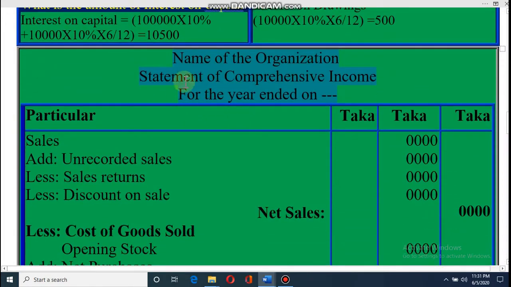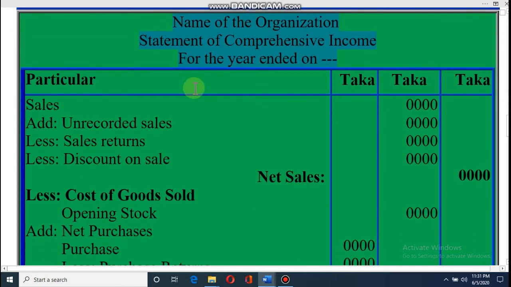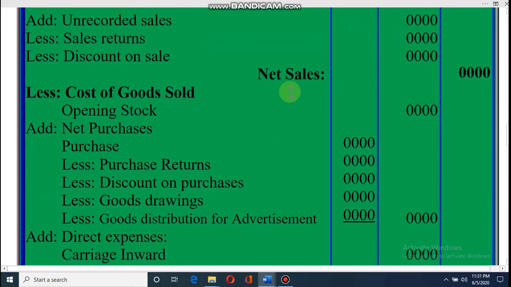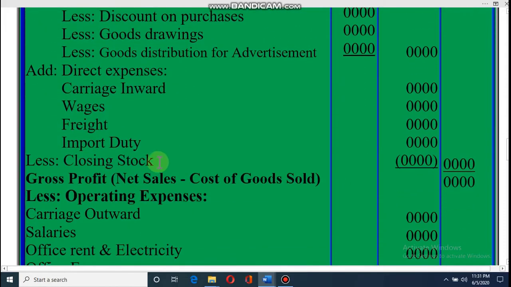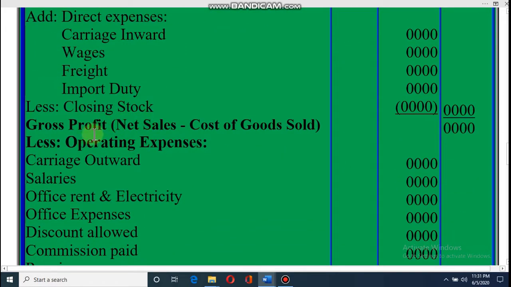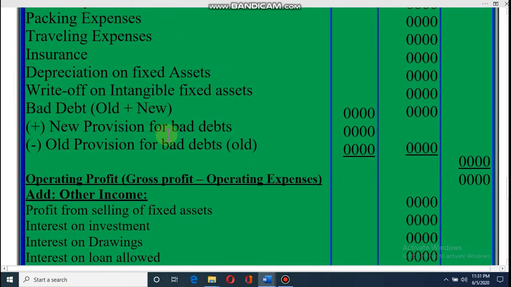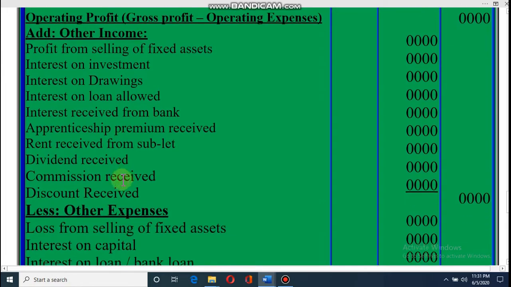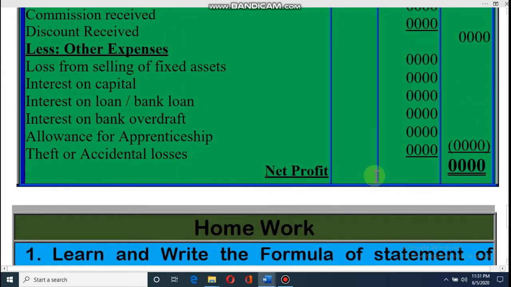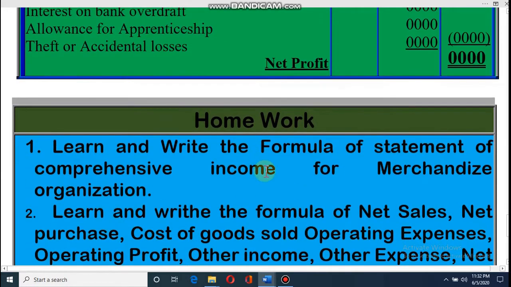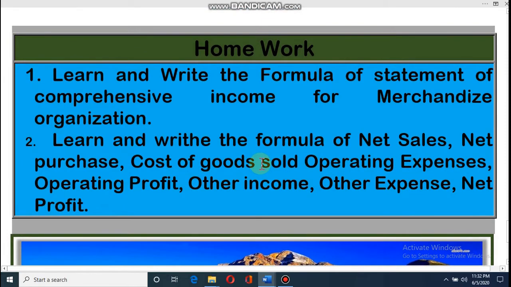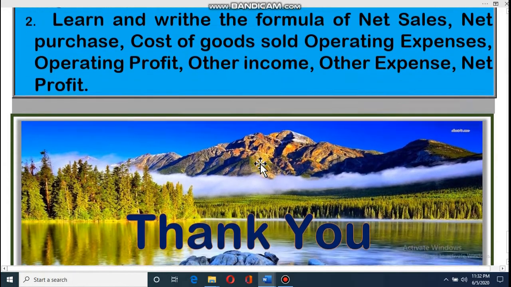Dear student, now for your betterment, from last class I am giving the full formula together: sales less cost of goods sold, then you will find the gross profit, then subtract operating expenses, then you get the operating profit, then add other income, then less other expense, net profit. That means the full formula together. I hope it will help you. Dear student, again I am telling you, homework: learn the formula so that at the time of doing math you can easily solve it.